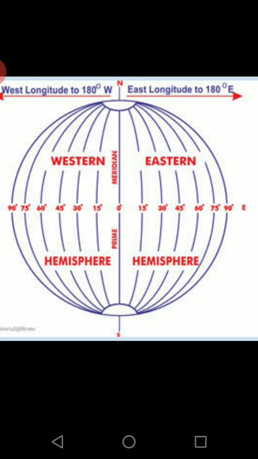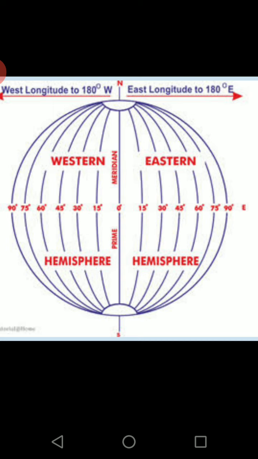So do you understand now that the eastern hemisphere is ahead and the western hemisphere is behind? How much ahead and how much behind? That will be told to us by these zones, time zones. A time zone is a zone which takes a 1 hour gap. Like 0 to 15 is one zone, 15 to 30 is another zone, 30 to 45 you have another zone.